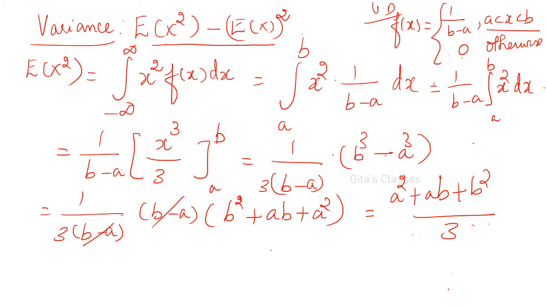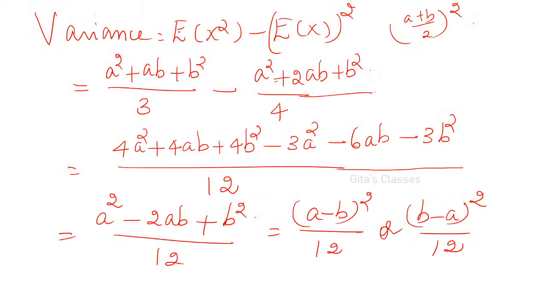Okay, and this is the formula. So if you substitute, this is E of x squared. Only one term we have found out, the first term. We know E of x is a plus b by 2, the whole squared. Just substitute and simplify. a plus b the whole squared is a squared plus 2ab plus b squared by 4. Yes, 1 by 3 into a minus b the whole squared.